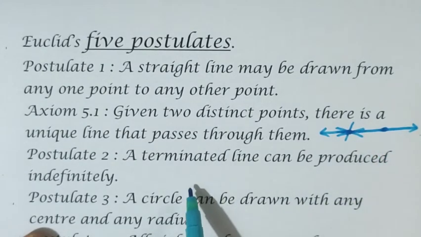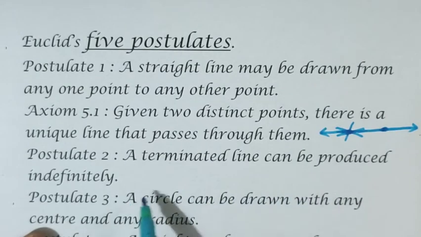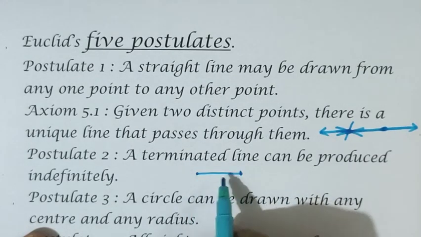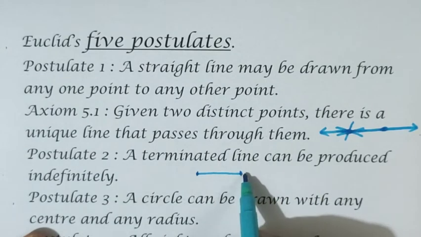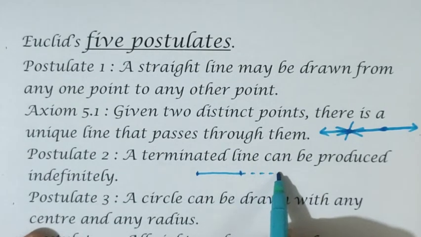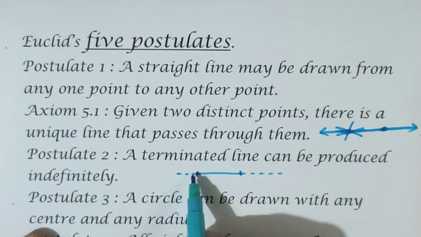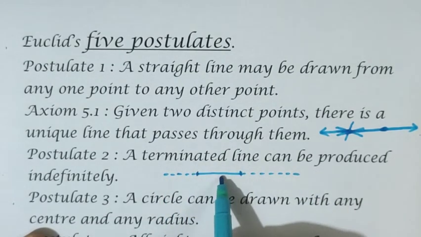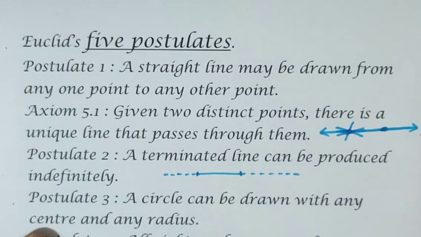Now what is postulate 2? A terminated line can be produced indefinitely. Terminated line means what today we call a line segment, right? A line segment can be extended, and then it will be a line, on both sides. So a terminated line, meaning a line segment, can be produced indefinitely. Then today, when we produce a line segment, we use the term line only.